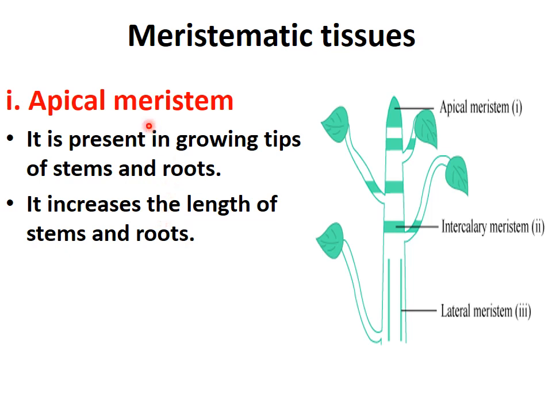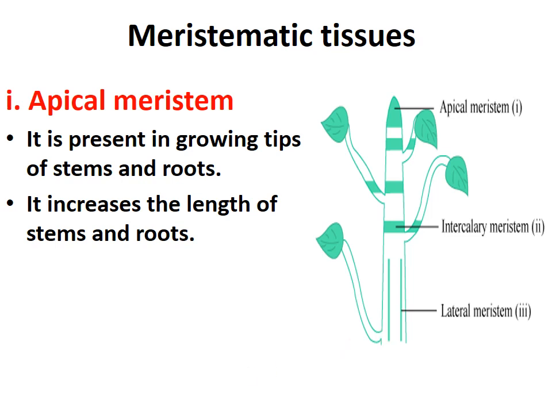This type of meristem is present in growing tips of stems and roots. See the diagram? It is present here at the growing tip of either stem or roots. So what is the function of apical meristem? It increases the length of stem and roots.